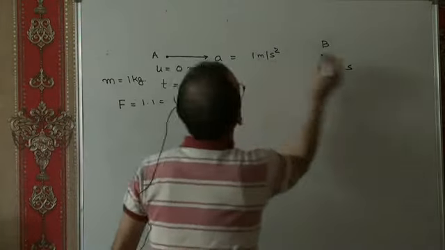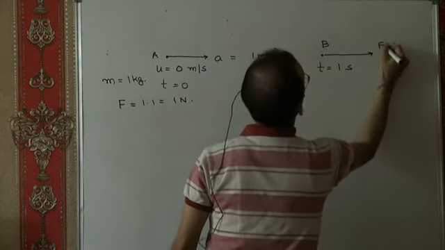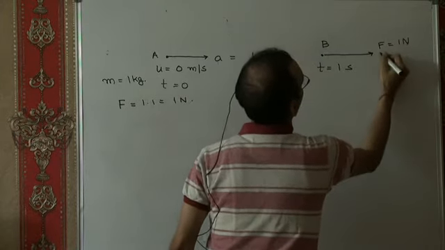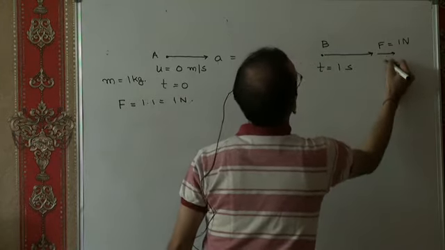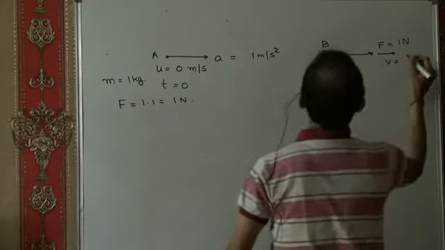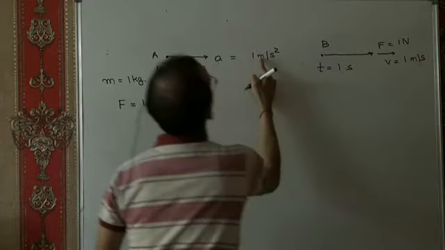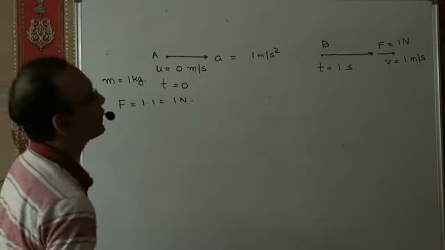In this case, the force is acting in the direction of acceleration. So the force is like this, 1 Newton. And the velocity at the end of 1 second is u plus at. U is 0 plus a into t. That means 1 meter per second. Applying v equal to u plus at, I get v equal to 1 meter per second.